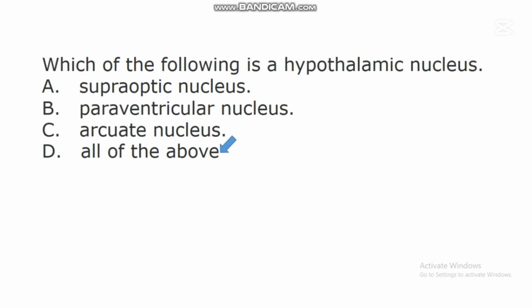There are different nuclei found in the hypothalamus. One of these nuclei is called supraoptic nucleus. We have the one called paraventricular nucleus. We have arcuate nucleus and many other ones. So each of these nuclei has a role it plays in the hypothalamus.